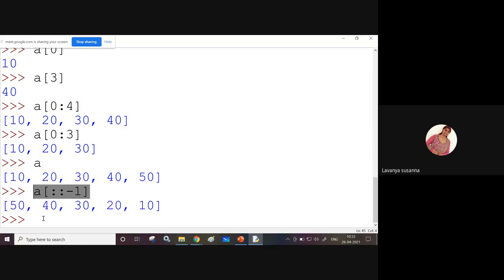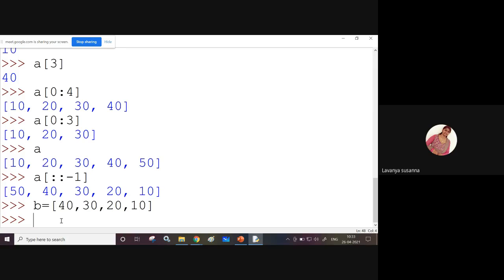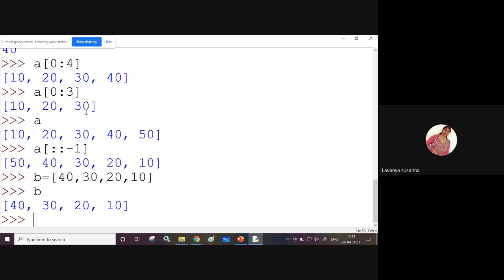Now, once again, another list B equal to open square bracket, I am giving 40, 30, 20, 10. I am displaying list B. See, list B contains 40, 30, 20, 10.